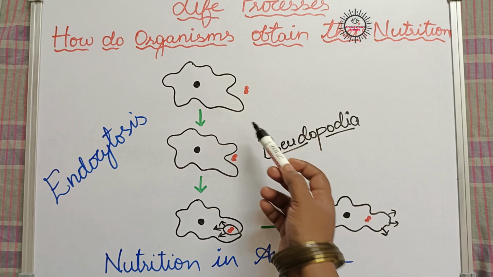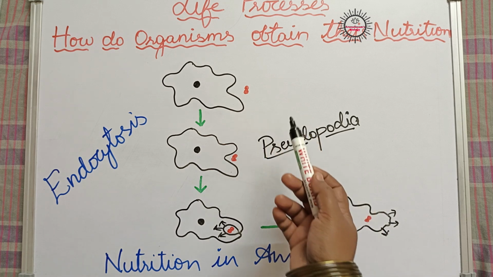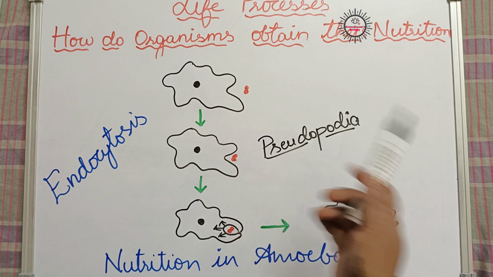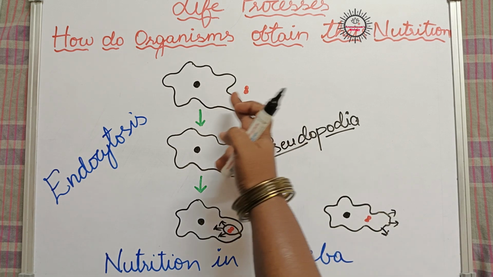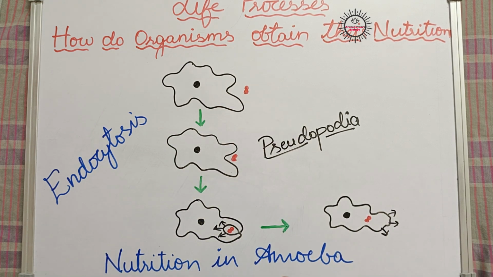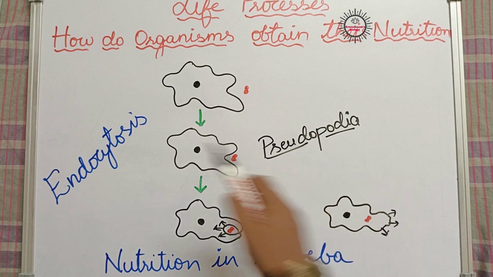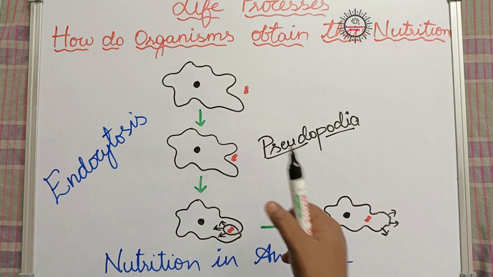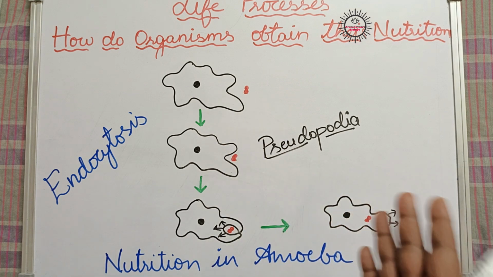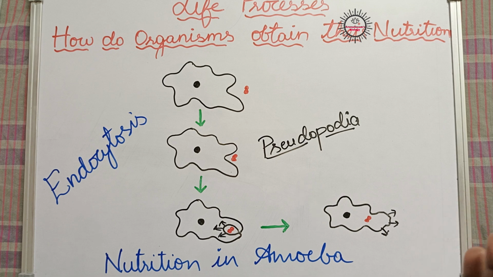We know that amoeba is a single-celled organism, containing only one cell. So how nutrition takes place here is, the method of nutrition in case of amoeba is called endocytosis. Endocytosis means the process in which food is taken into the body of the organism, just as if it engulfed it, as if it swallowed it. So that type of process of taking food is called endocytosis.